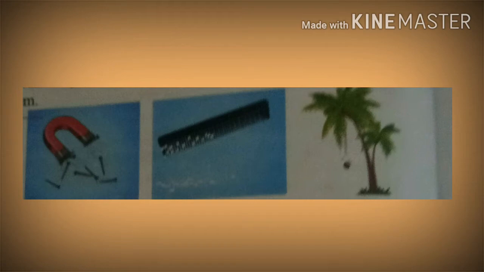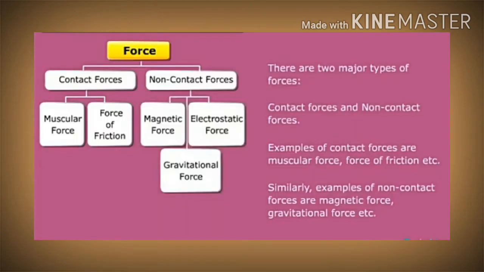This is a force applied between two objects even if the two objects are not in contact. Such a force is called a non-contact force. Muscular force is an example of contact force, whereas the forces like magnetic force, gravitational force, electrostatic force are examples of non-contact forces.